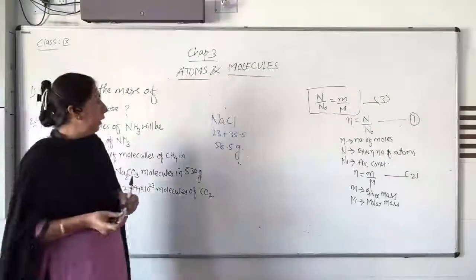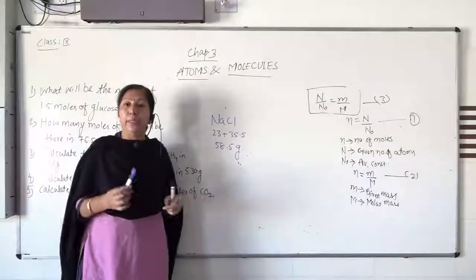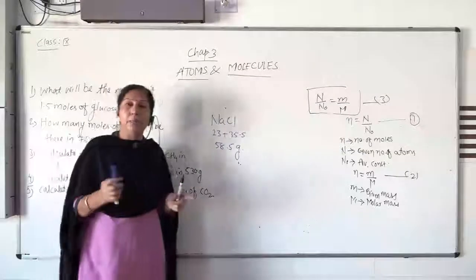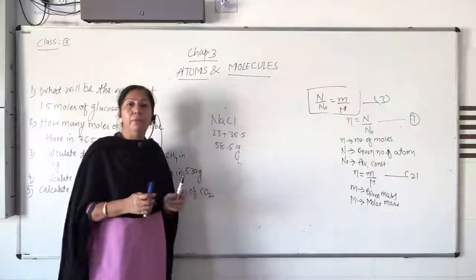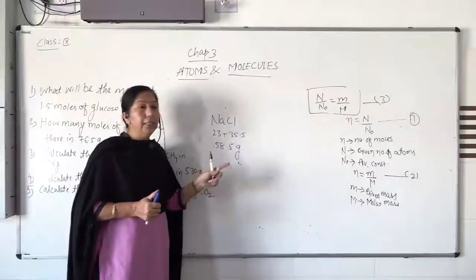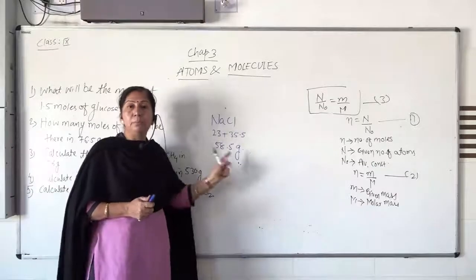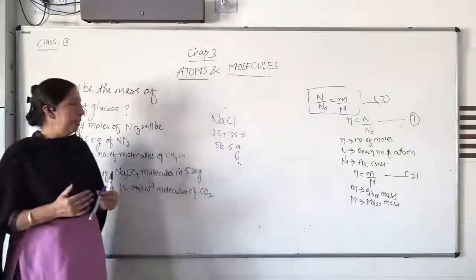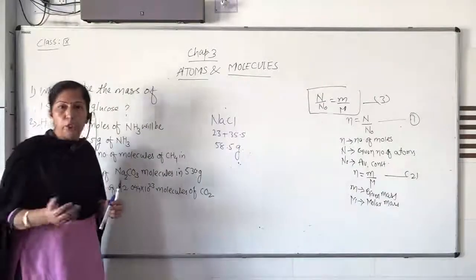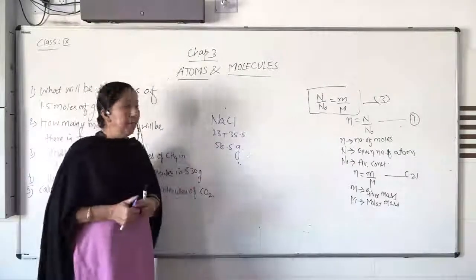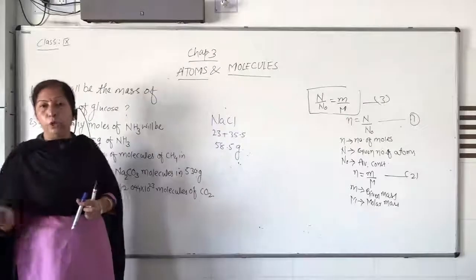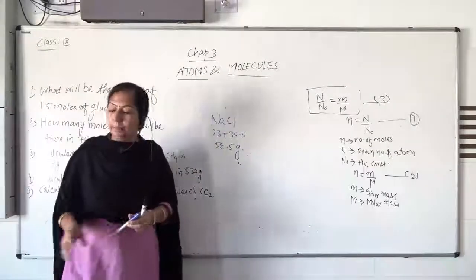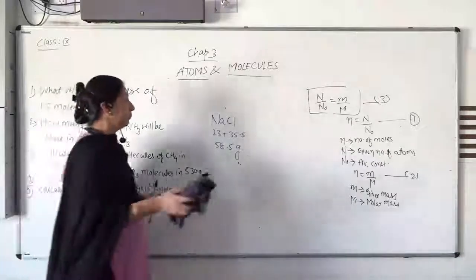So in the case of an ionic compound, one can get the mass by adding the masses of the individual elements, and the sum is the mass of the compound. This mass is known as the molar mass. We have already discussed the molar mass, that means molecular mass. So here capital M is nothing but the molecular mass. Based on this formula, let us solve different types of examples.